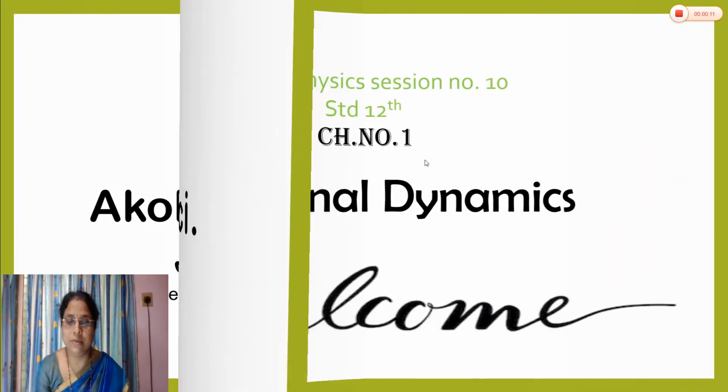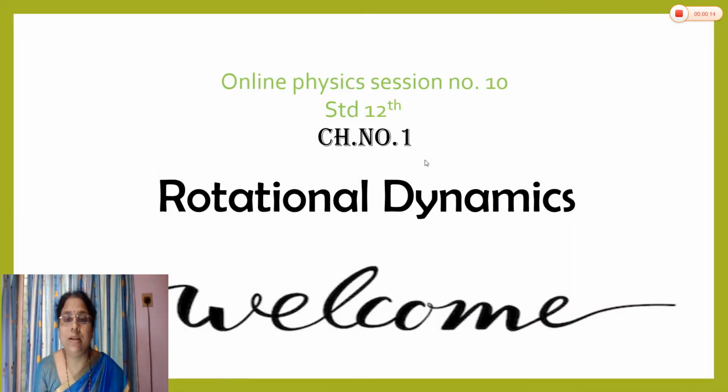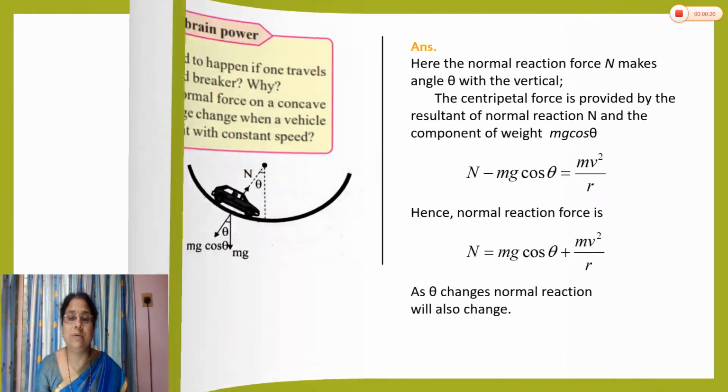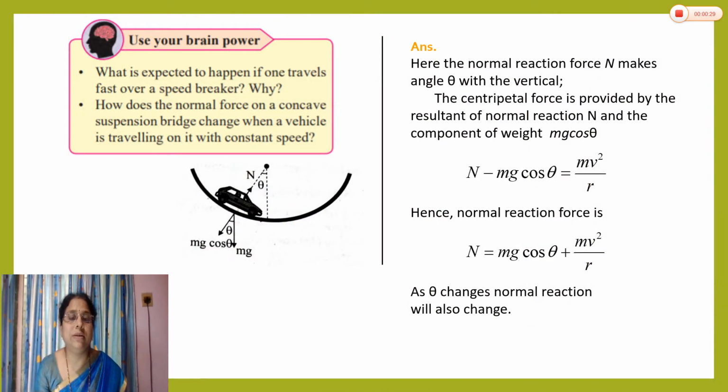In this lecture, I am going to explain some applications of vertical circular motion and related questions about it that are given in your book, and the solution of some problems. So let us see first. There is one question given in your book. See here, use your brain power. What is the first question? What is expected to happen if one travels fast over a speed breaker?